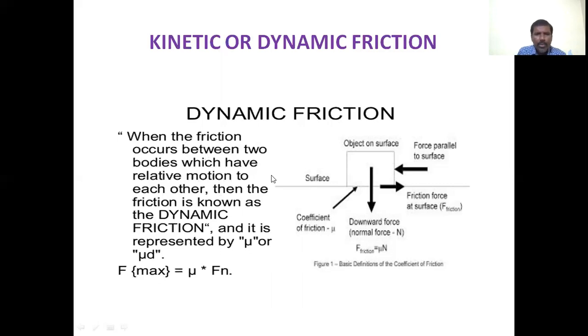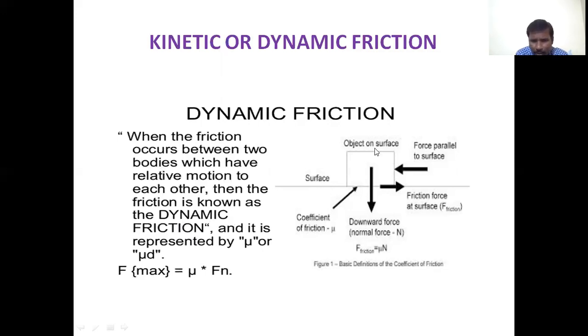That is, when two surfaces are in contact and have relative motion between them, the friction that occurs between them is called dynamic friction, or kinetic friction. Let us see about this dynamic friction or kinetic friction.